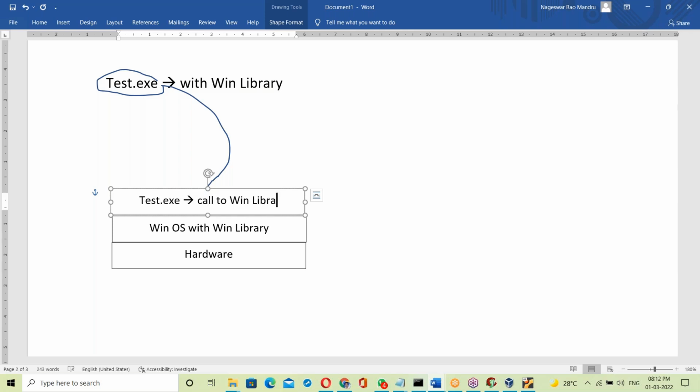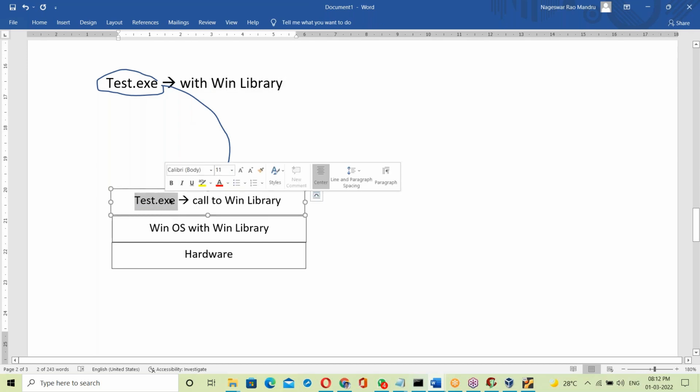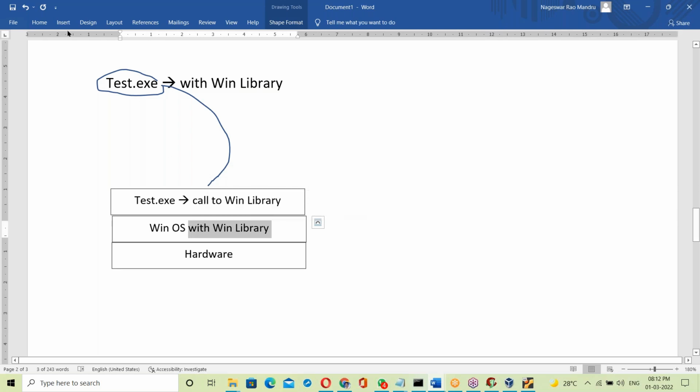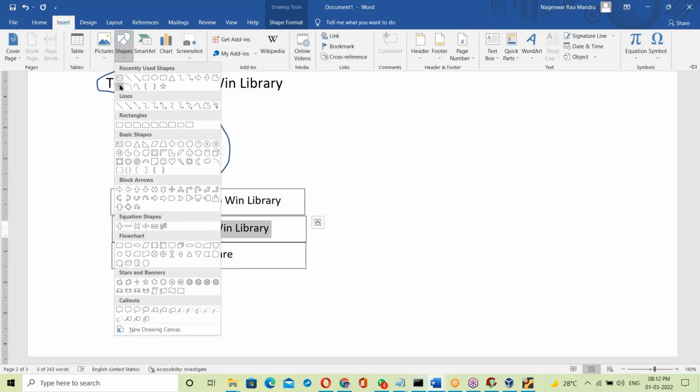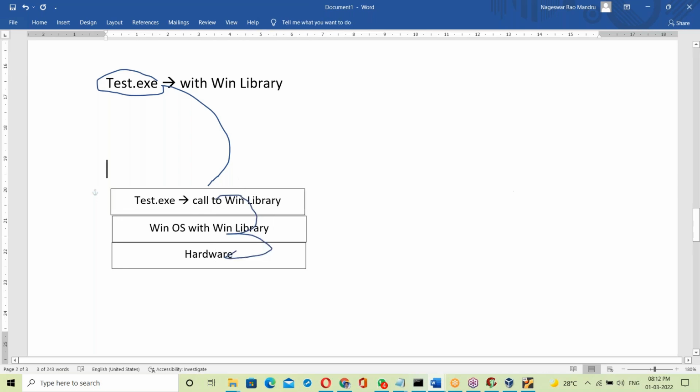Since the test.exe file is linked with the Windows OS library, when you try to run it, it calls the Windows library, which is available here. As per linking, it will call the Windows library and, using that library, communicate with the hardware. Yes, it works successfully here.